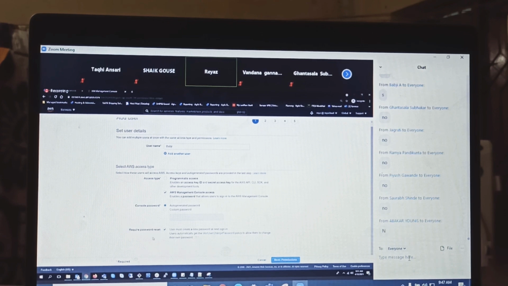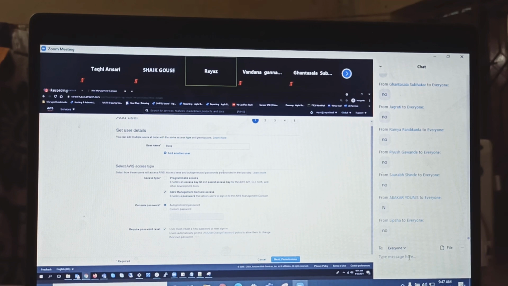In your real time, guys, as an admin, if we create some IAM user, definitely you need to select this. What will happen if you select this? Whenever PUBG is logging in, he is forced to change the password. If you change the password, the admin will also not know his password.